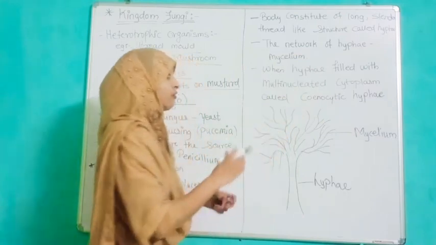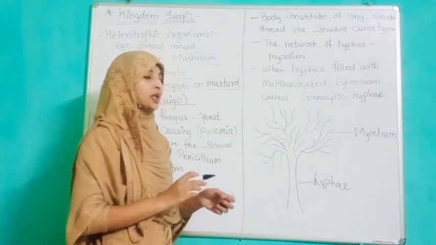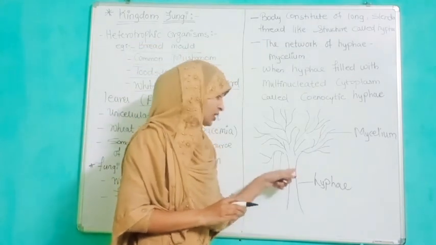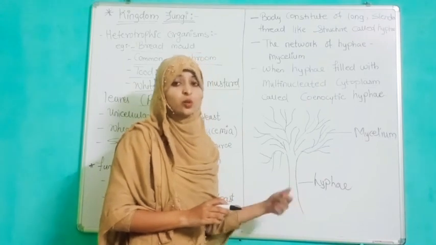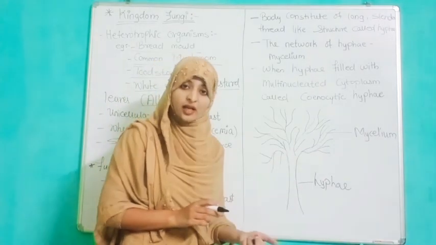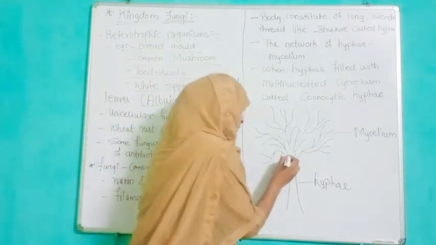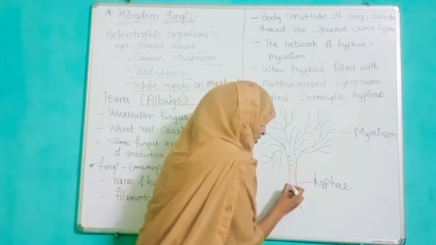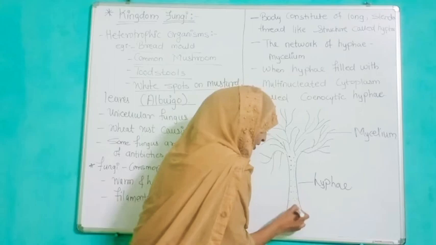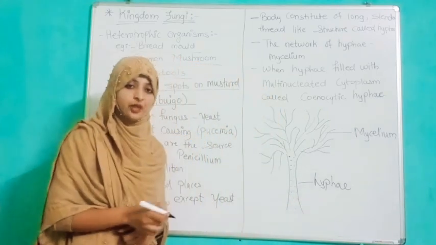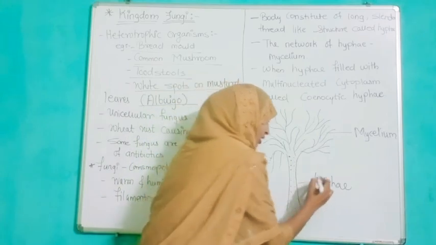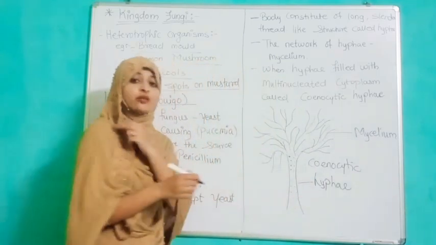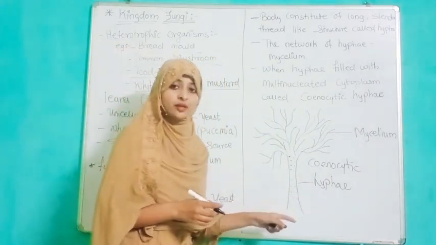When hyphae are filled with multinucleated cytoplasm, it is known as coenocytic hyphae. If you consider a simple hypha, it is a hollow structure. When we consider a coenocytic hypha, it has a multinucleate condition in its cytoplasm. Means we can see a number of nuclei inside the cytoplasm of the hyphae. So this hypha is now known as coenocytic hypha.